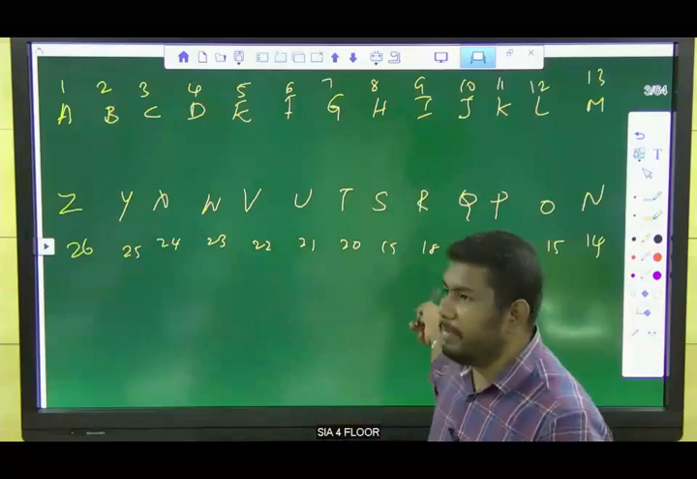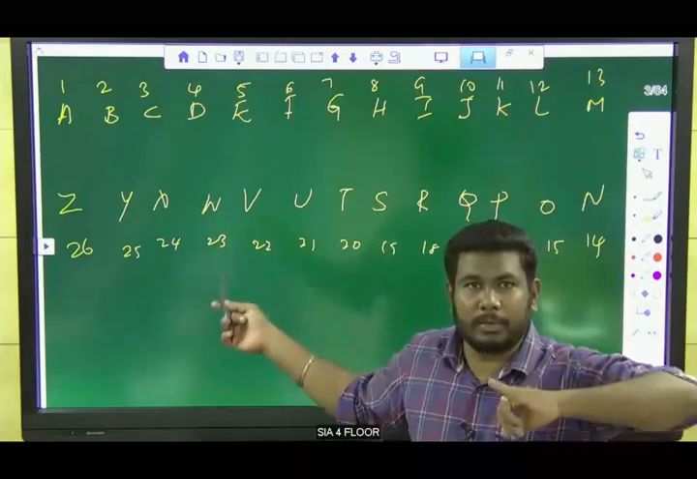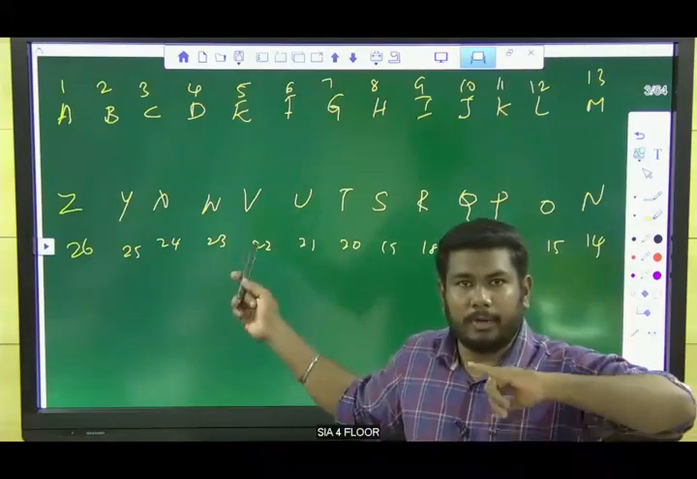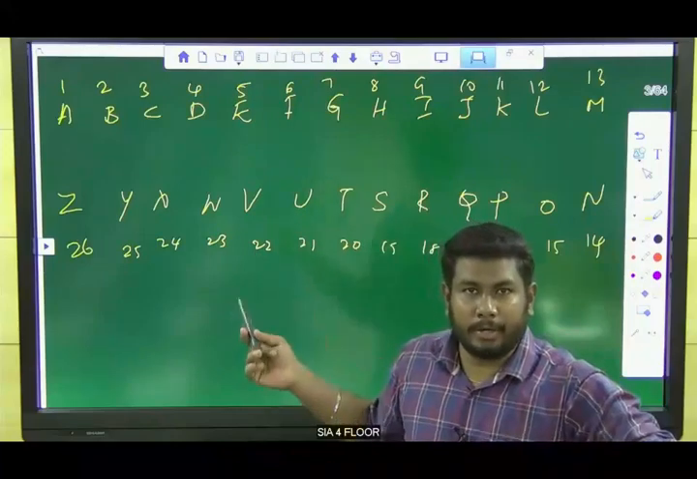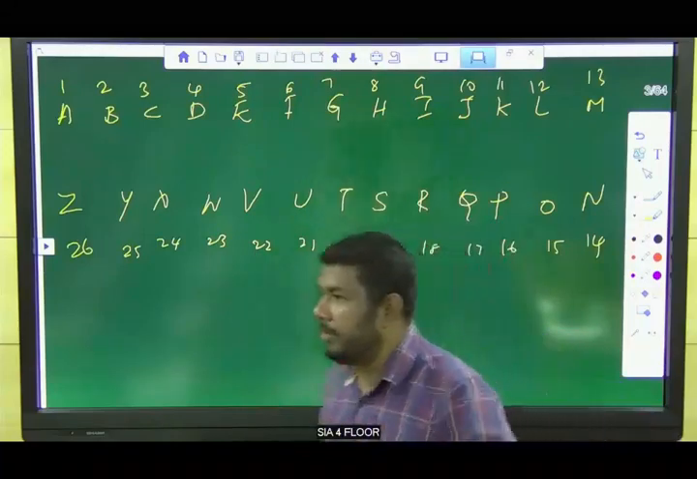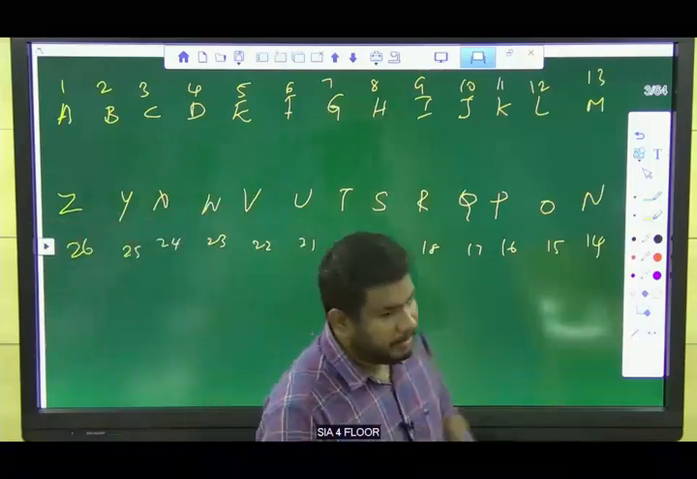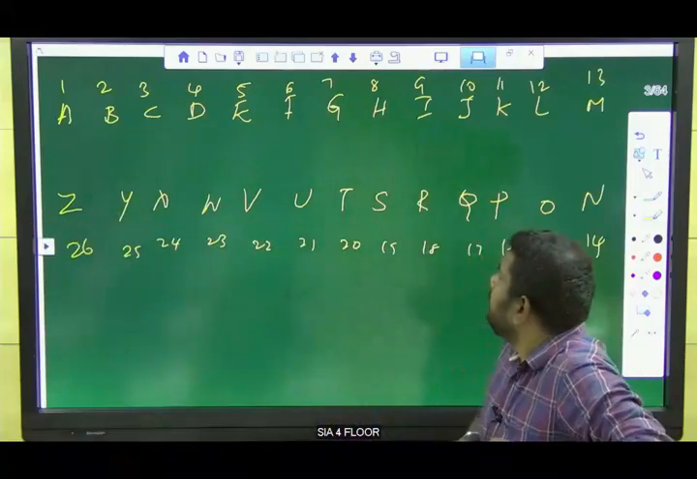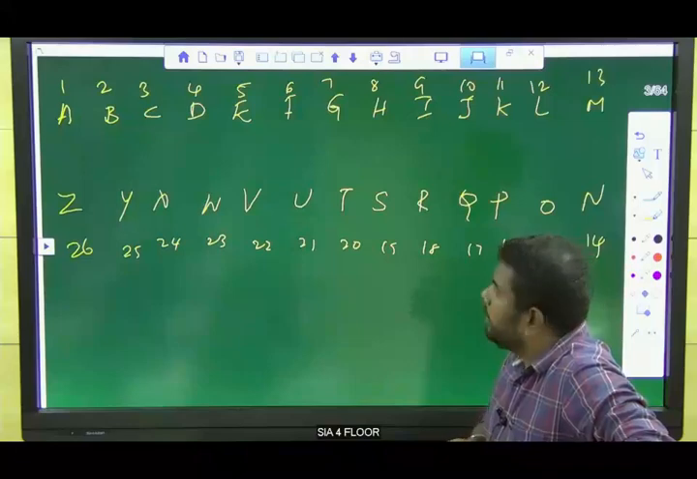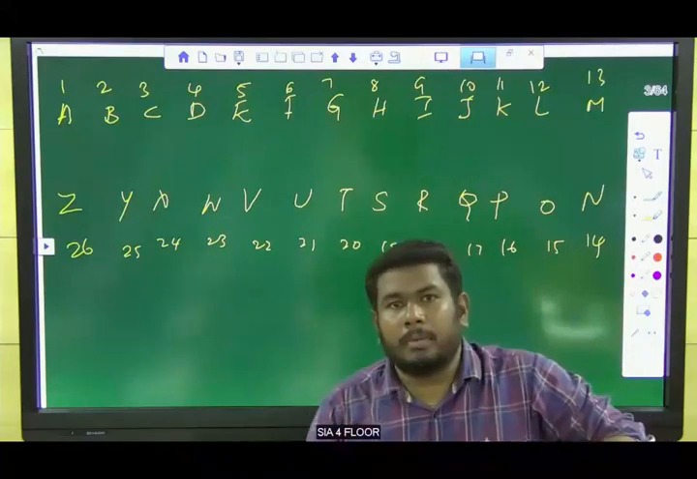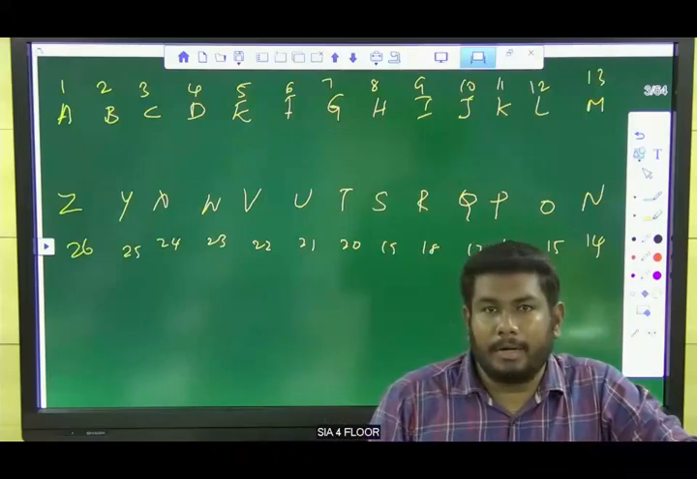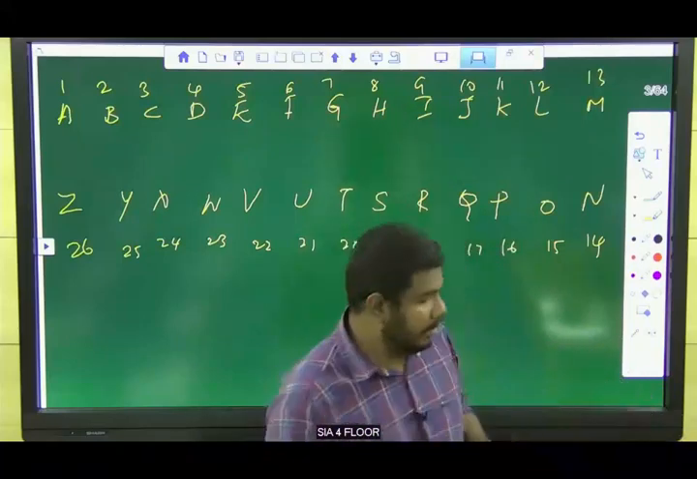So write 1 square to 30 square and 1 cube to 30 cube. Use that buffer time for writing this. Any other information? Okay, so that's all about the coding and decoding topic. Now we will move to the questions.